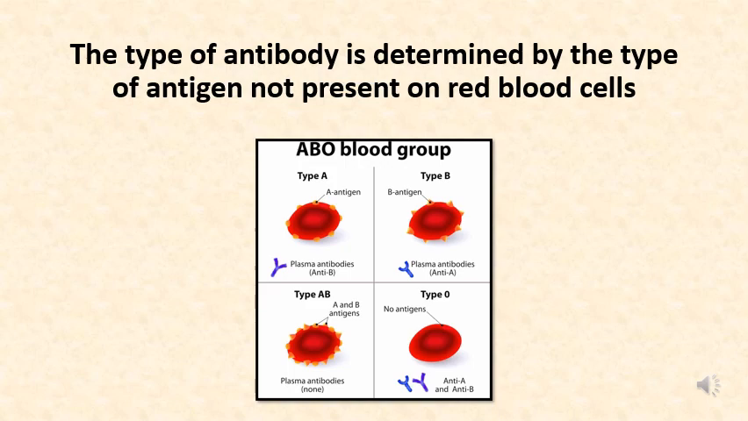Similarly, antibodies in the blood are also of two types. The interesting thing is that the antibodies that get produced by your body are based on the antigen not present on your red blood cells. Meaning, if you have type A antigen on your red blood cells, you will develop only anti-B antibodies. If you have antigen B, you will develop antibody A. And if both antigens A and B are present, no plasma antibodies will be produced. On the other hand, if you have no antigen, you will produce both antibodies A and B.